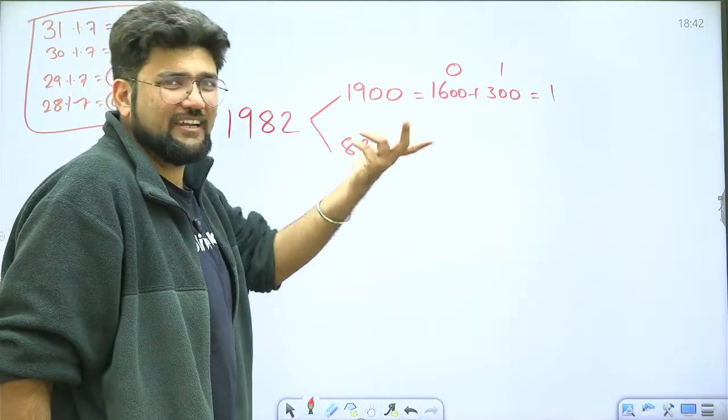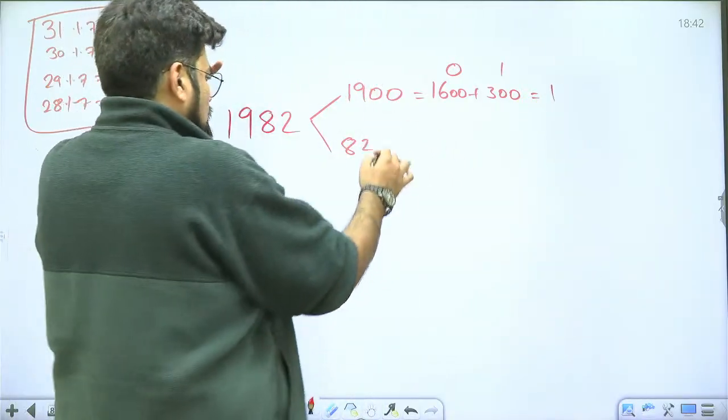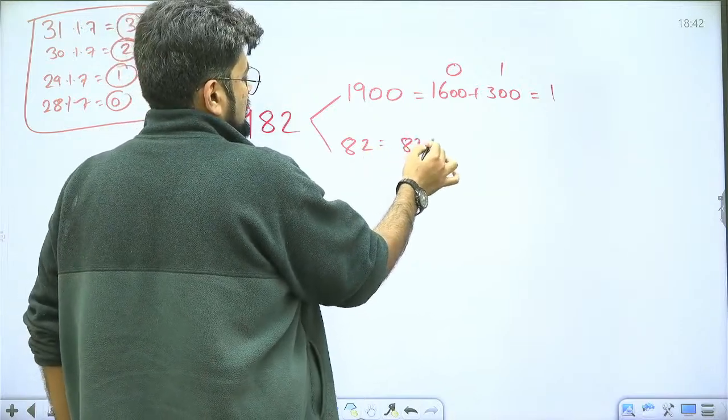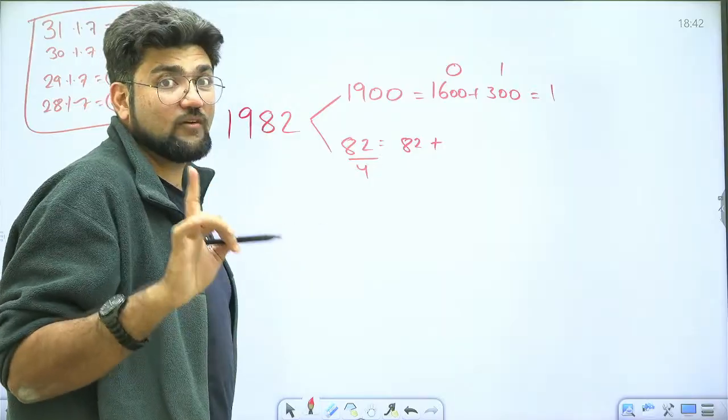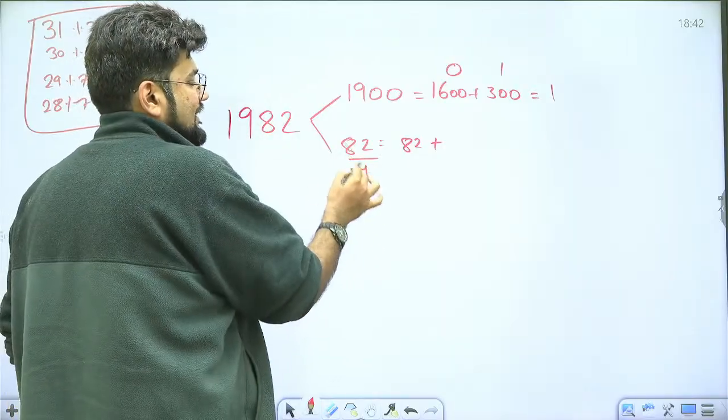And what about 82? 82 is less than 100. It's the same principle. So for 82 years, we have 82 odd days plus how many leap years? So divide this by 4 and only take the quotient. What is the quotient? Quotient is 20 here.